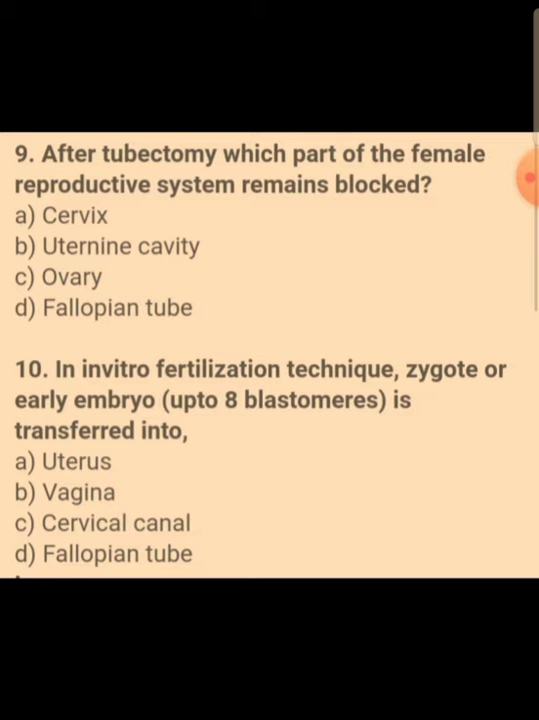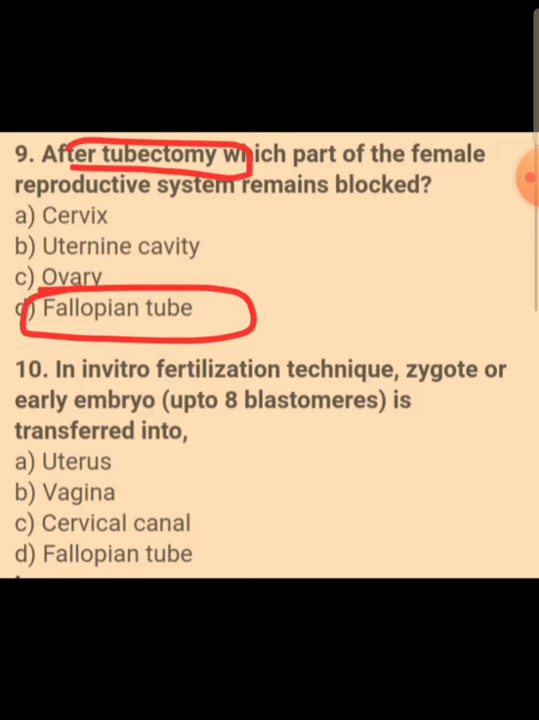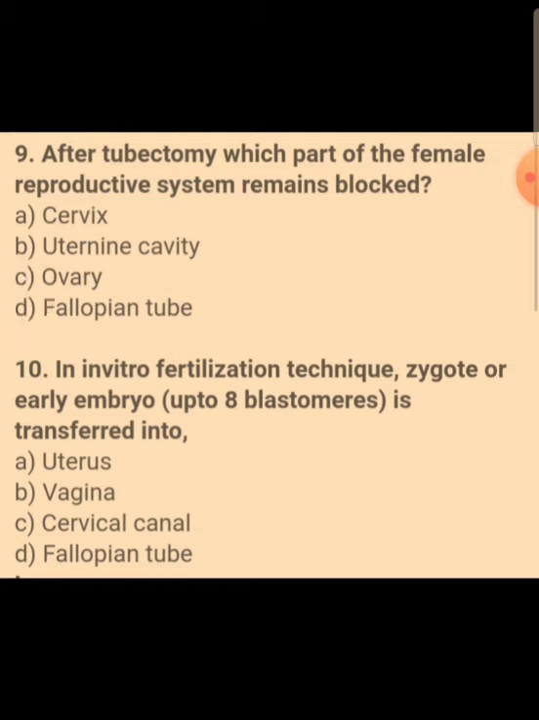After tubectomy, which part of the female reproductive system remains blocked? That is the fallopian tube, because tubectomy is a surgical method or female sterilization method where the fallopian tube is cut and tied. In vitro, in the sense inside the test tube or outside the body. So in the in vitro fertilization technique, the zygote or early embryo up to 8 blastomeres is transferred into the fallopian tube.